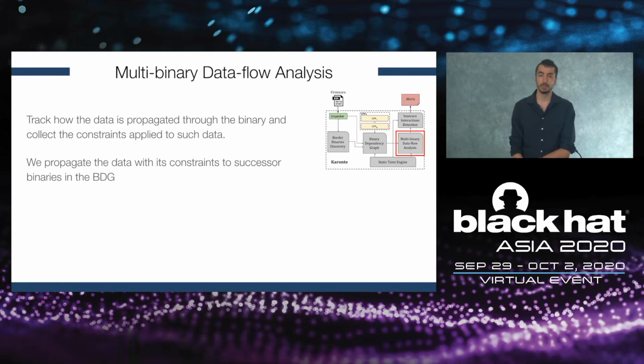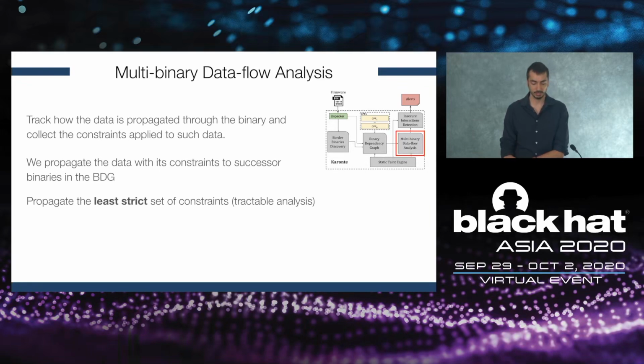Now, a problem in this case is that in theory we should consider every path in every binary that applies constraints on shared data. As this is in the general case impossible, what we did is that we get the program points where the data has been set and the data has been shared within the same binary, and we analyze every path between these two program points up to a certain time limit, and eventually we propagate only the least strict set of constraints.